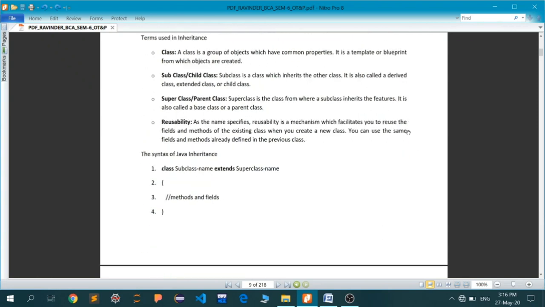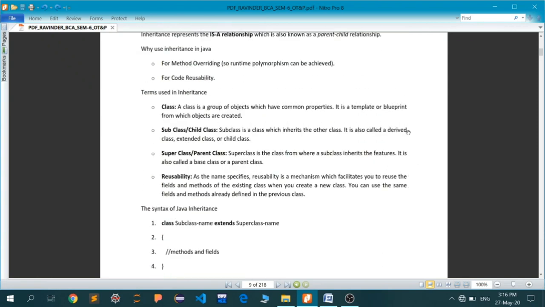Now, some of the terms that we use in inheritance. First is the class. A class, as we have already discussed in the previous lectures, is a group of objects which have common properties. It is basically a blueprint from which objects are created. I think we have discussed in detail what a class and what an object could be. And then the child class: a subclass, or child class, is a class which inherits from another class, and that other class will be your parent class. It is also called a derived class, extended class, or child class. So there could be many names for it.